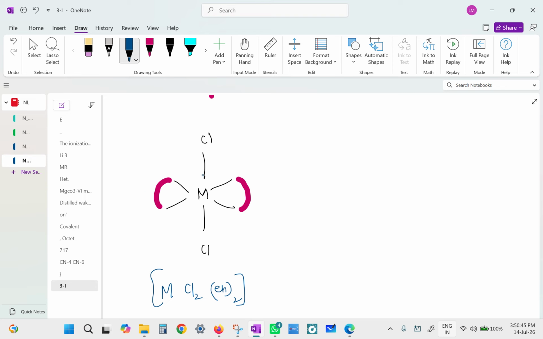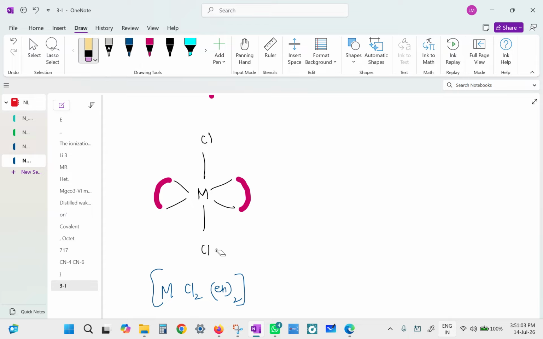Does this have a plane of symmetry? Yes, it does have a plane of symmetry. Yes, and again the same, no? This plane, same logic as before. Ethylene diamine will be sliced into half, upper half, lower half. On top, chlorine; in the bottom, chlorine.